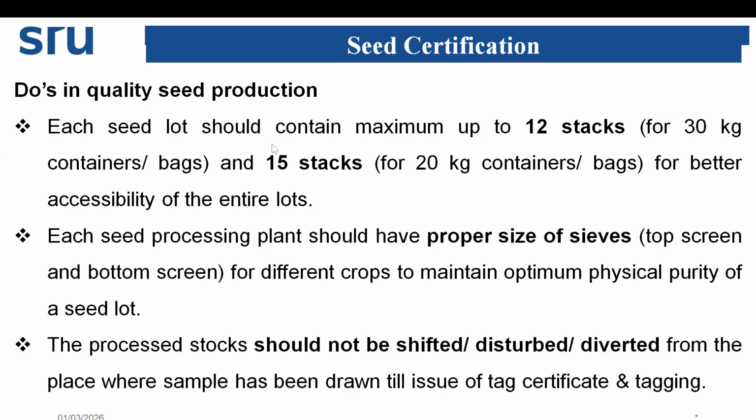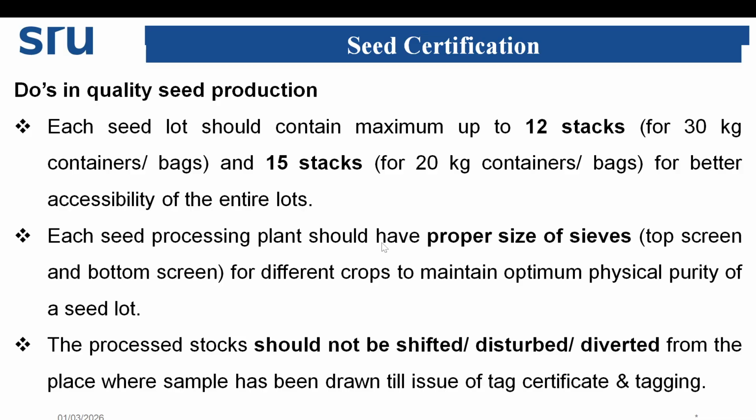Each seed lot should contain a maximum of up to 12 stacks, for example, for 30 kg per container or pack, and 15 stacks for 20 kg per container or pack, for better accessibility of the entire lot.